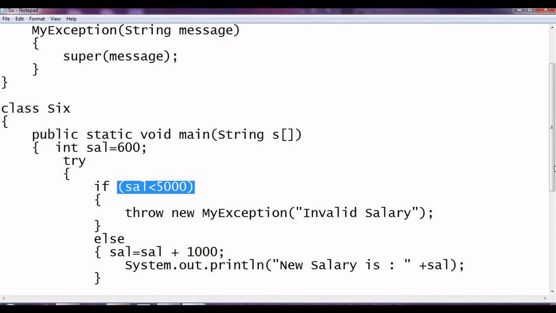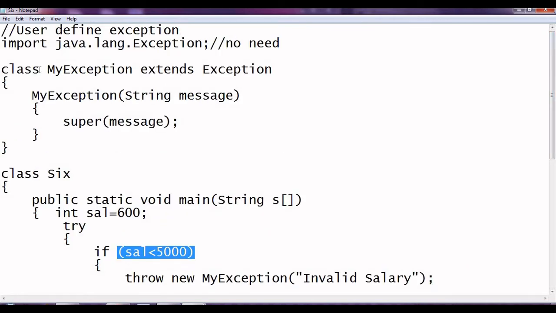So let us go for how we can do the coding. For that, again we have to write our class MyException. Whatever name you want to give it, you can give it, but that class must be extended from the Exception class, because this Exception itself is a class which has the capacity to handle the error, and that's the base class for the exception handling mechanism. You can refer to the entire hierarchy of the exception handling mechanism, which are the classes and subclasses of Exception, from the internet.